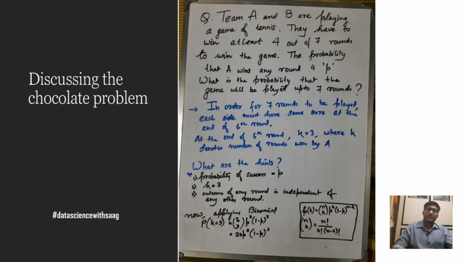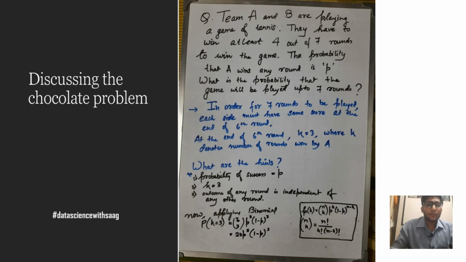So here let us assume that k, which denotes the number of successes of A, would be 3. Obviously, if each side has to win an equal number of rounds and the total rounds is 6, each side would have won 3 rounds. It does not matter in which order they won, it's just the number that's necessary. The n would be 6. So we have the probability of success, we have k, which is 3. The outcome of any round is independent of any other round.